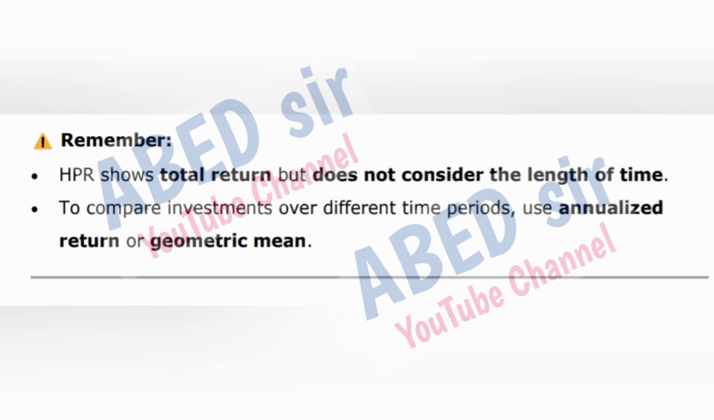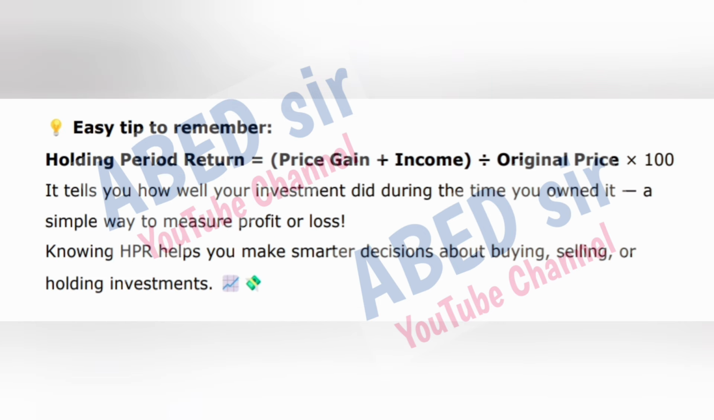Remember, HPR shows total return but does not consider the length of time. To compare investments over different time periods, use annualized return or geometric mean. Easy tip to remember. Holding period return is equal to price gain plus income, divided by original price, times 100. It tells you how well your investment did during the time you owned it, a simple way to measure profit or loss. Knowing HPR helps you make smarter decisions about buying, selling, or holding investments.